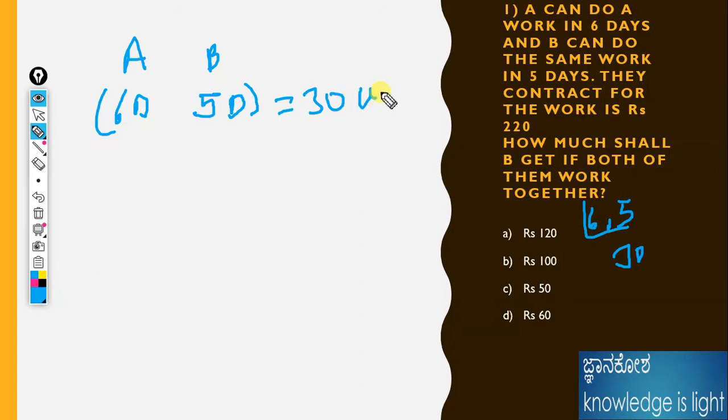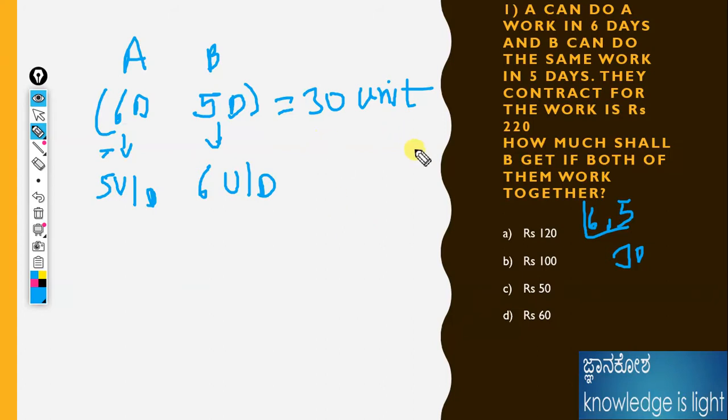The total unit is the total combined work for these days. For one day, A's work should be 5 units per day. B's work for one day is 6 units.